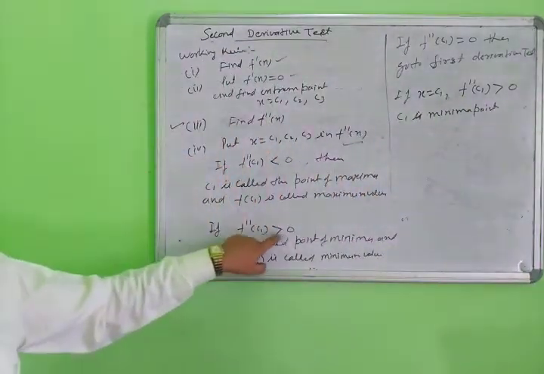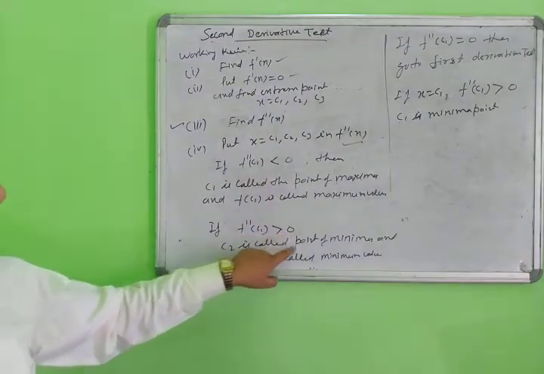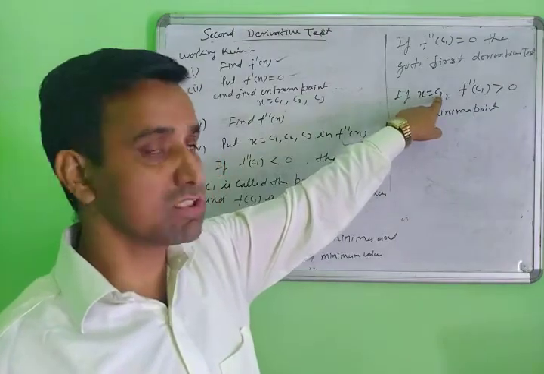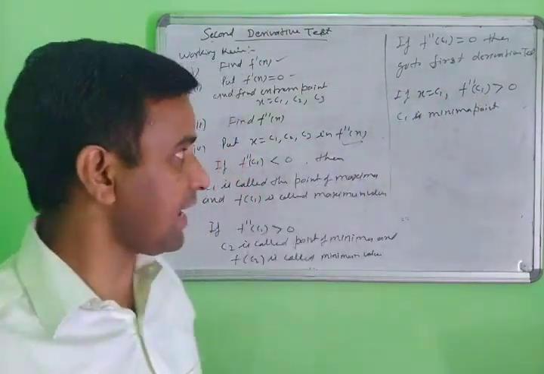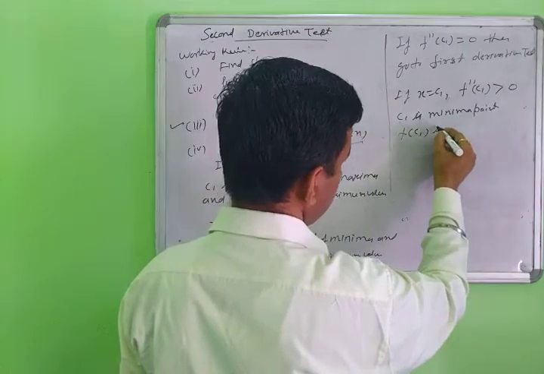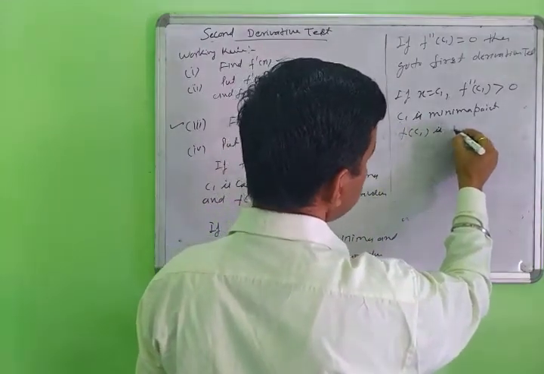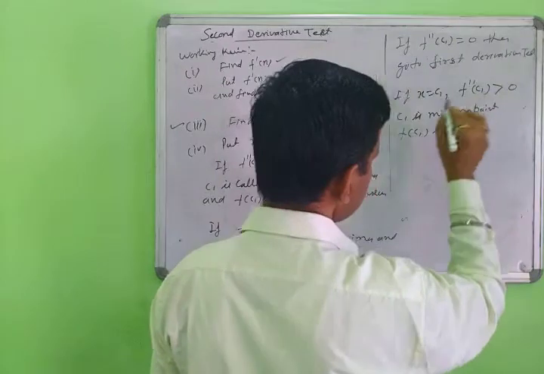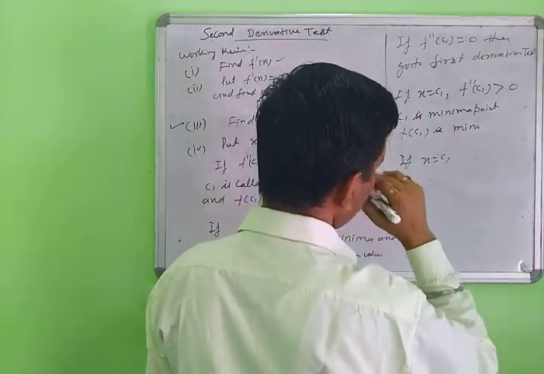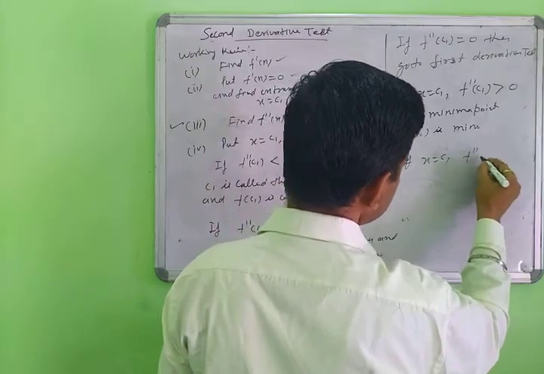C1 is called the minima point, and f(C1) is called the minimum value.